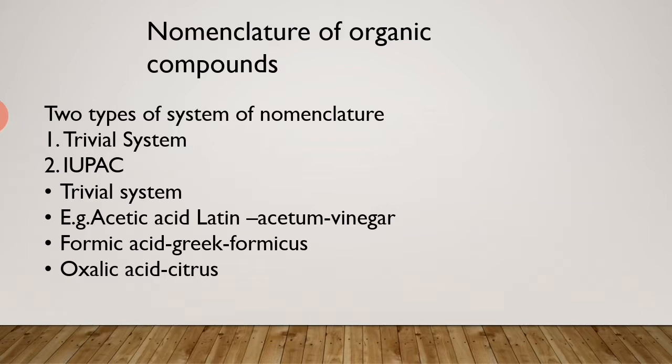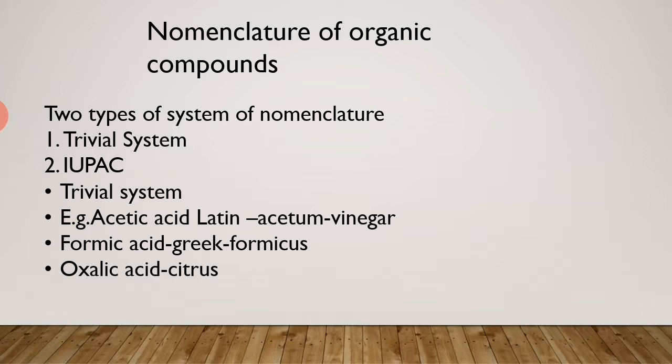There are two types of system of nomenclature of organic compounds. First is the trivial system, second is the IUPAC system. First, the trivial system. The trivial system is the oldest system of naming organic compounds. Generally, this system is based on the source, some property, or some other reason. Frequently, the names chosen had Latin or Greek roots.